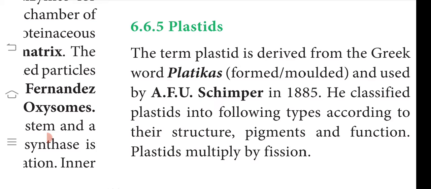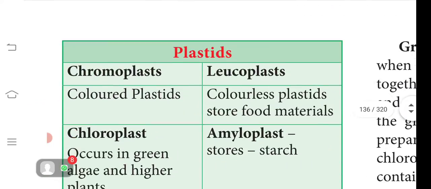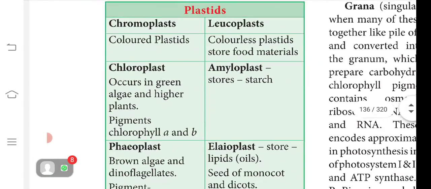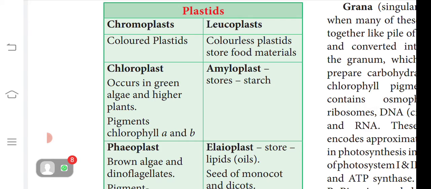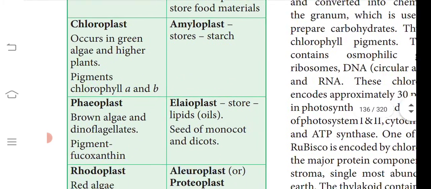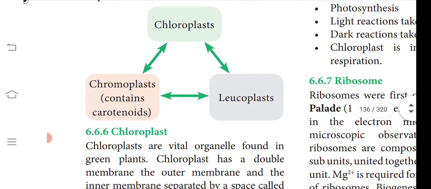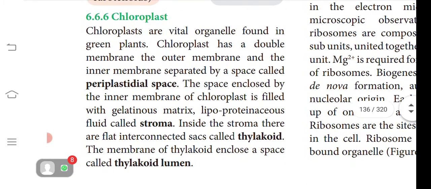Next is about the plastids. We are learning about plants. Plastids play a major role in photosynthesis. The term plastid was given by Schimper, who classified the plastids into the following types: chromoplast and leucoplast. Under chromoplast you have chloroplast, phaeoplast and rhodoplast, and under leucoplast you have amyloplast, elaioplast and aleuroplast, based on the color present.